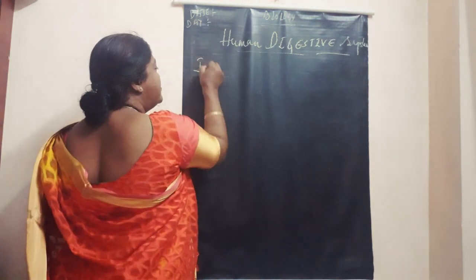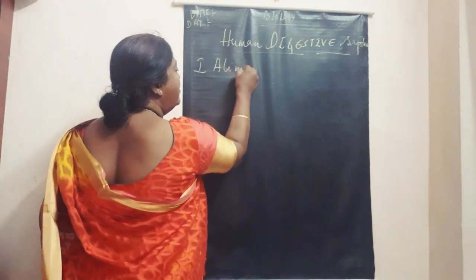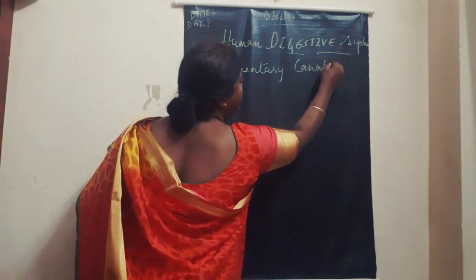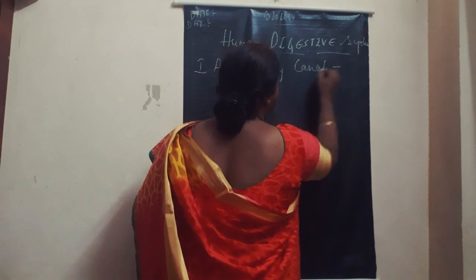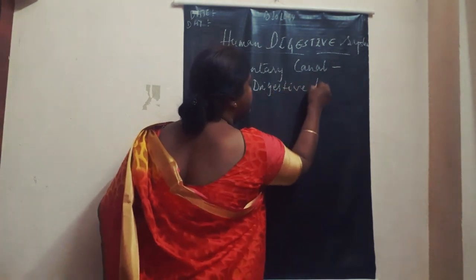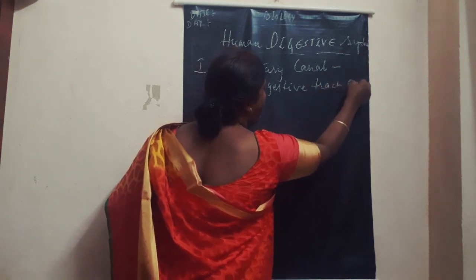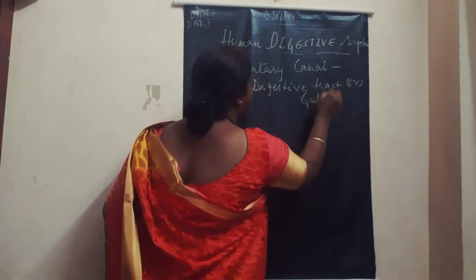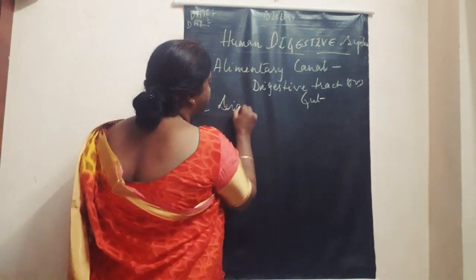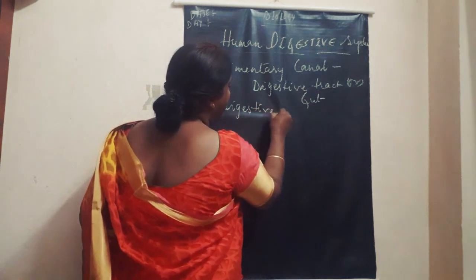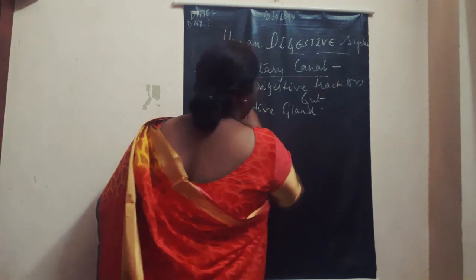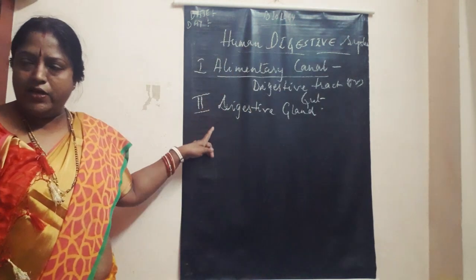The first one is the alimentary canal, which is also called the digestive tract or gut. And the second part is the digestive glands. First of all, we have learned about the alimentary canal.